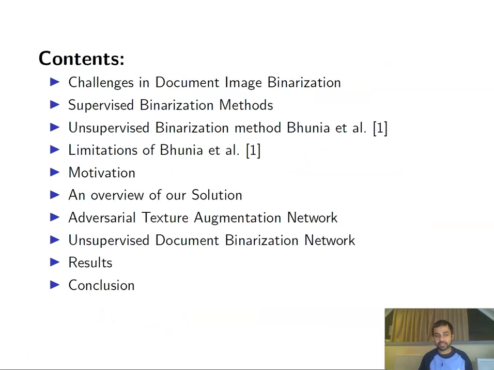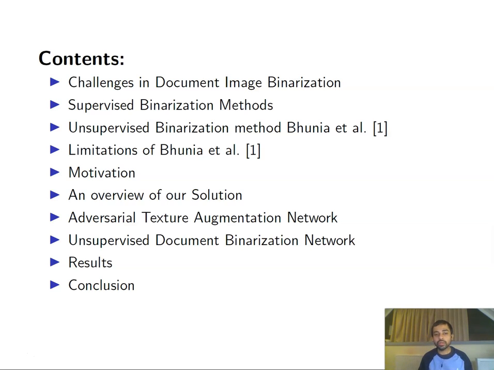We separate our presentation into 10 sections. First, we talk about the challenges in document image binarization, followed by the supervised methods for binarization. Next, we talk about the unsupervised binarization method by Bhunia et al., which we use as our baseline. We next describe the limitations of Bhunia et al., followed by our motivation.